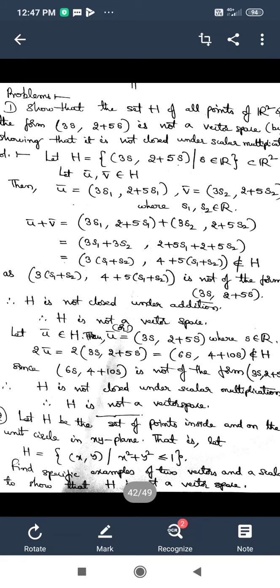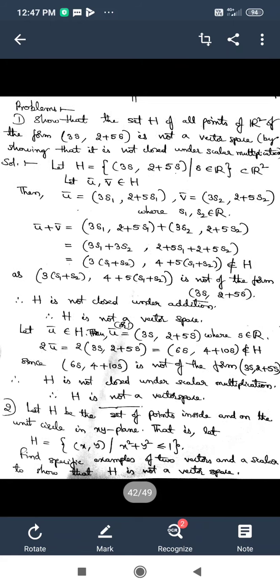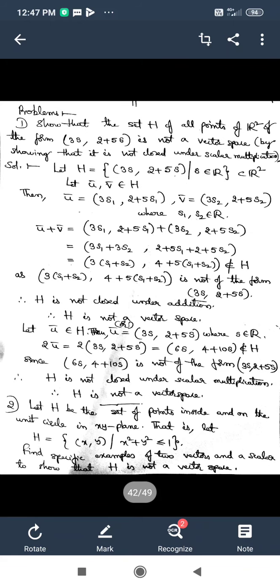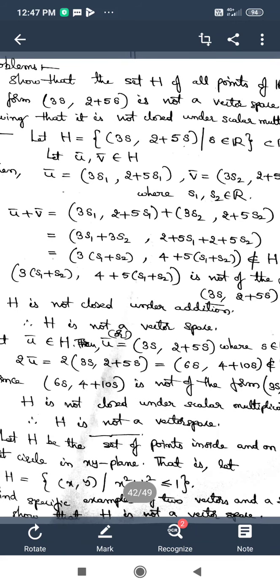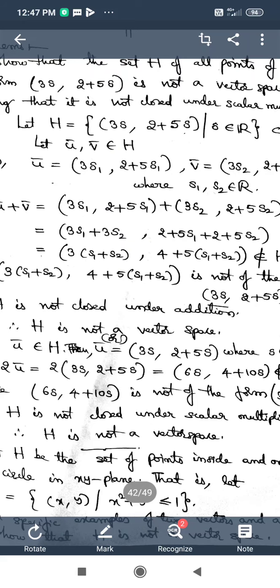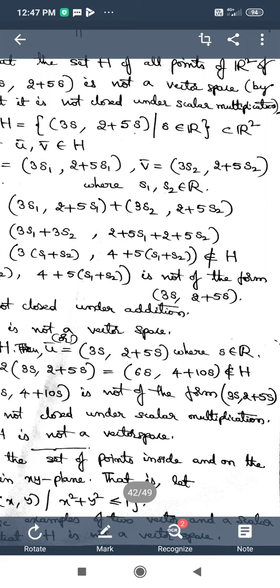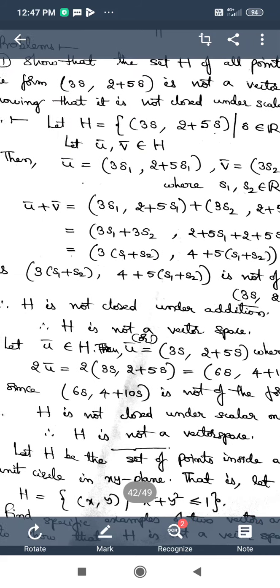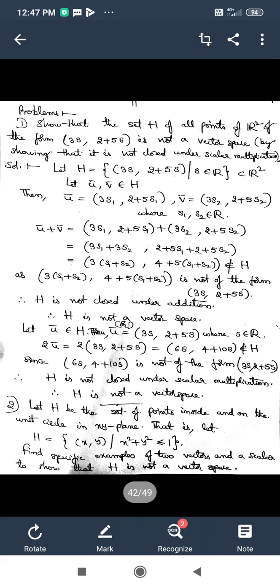The first problem is, show that the set H of all points of R2 of the form 3s comma 2 plus 5s is not a vector space. We have to show that H, that set of all ordered pairs of R2 of the form 3s comma 2 plus 5s, does not form a vector space at all.